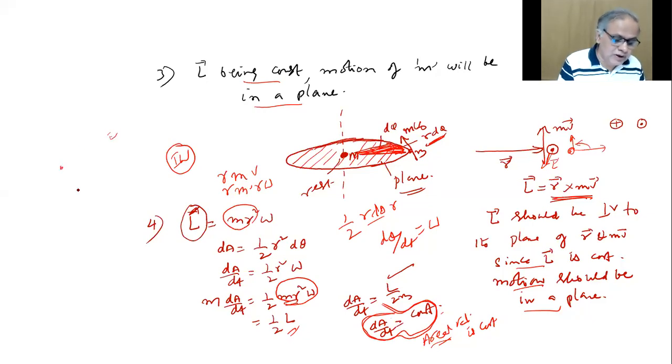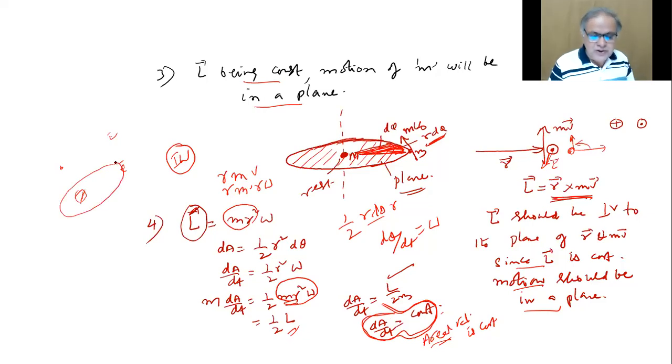I can also talk about a nucleus which is very heavy, and an electron which is projected with a certain velocity and maybe going in an elliptical path, for example. So these rules, angular momentum conservation, torque being 0, and aerial velocity remaining constant, will be equally applied for that.